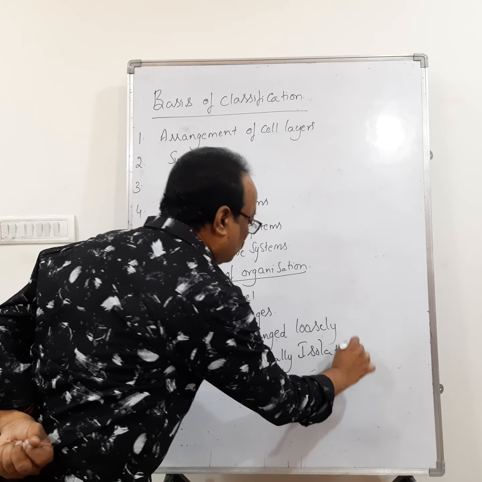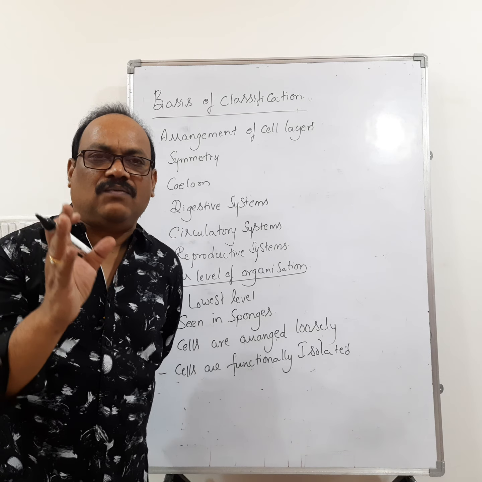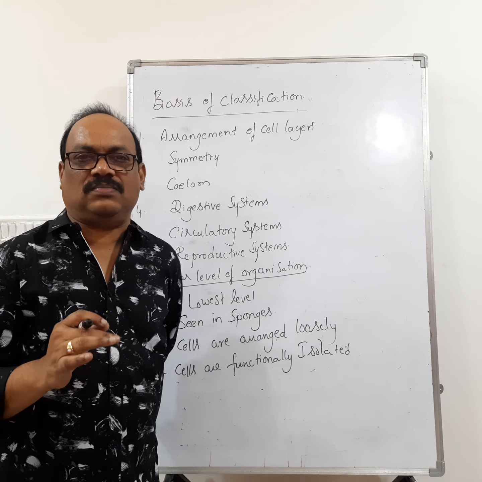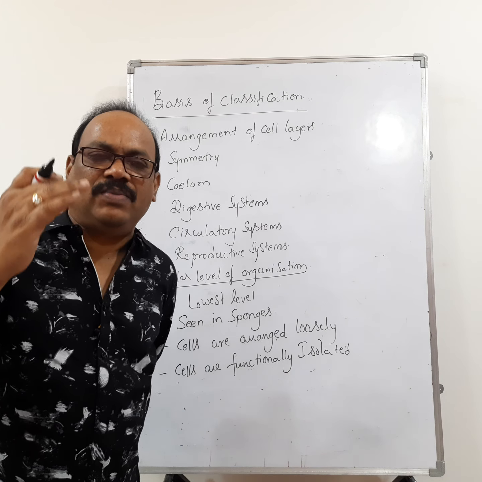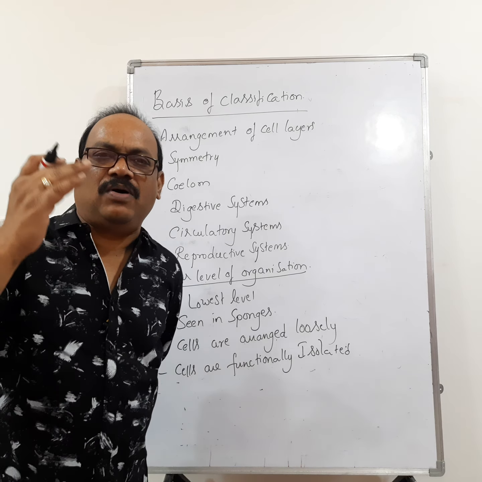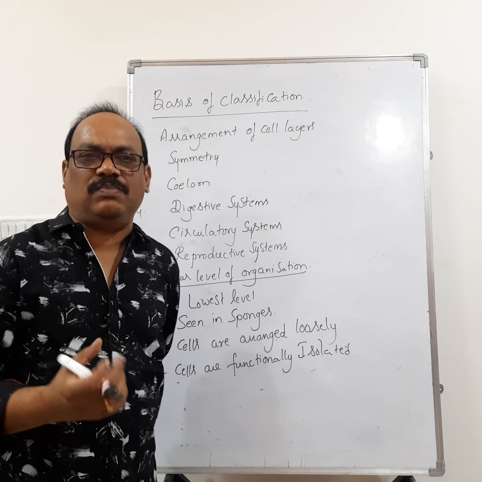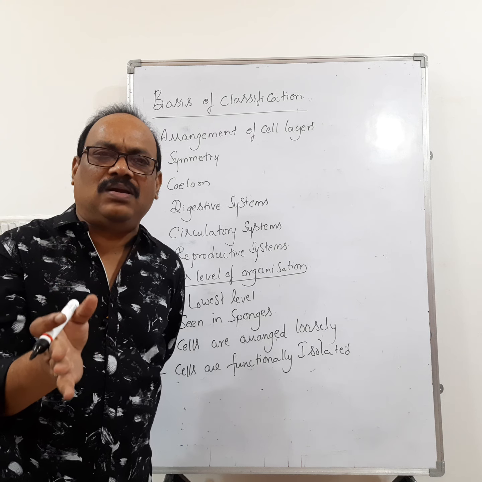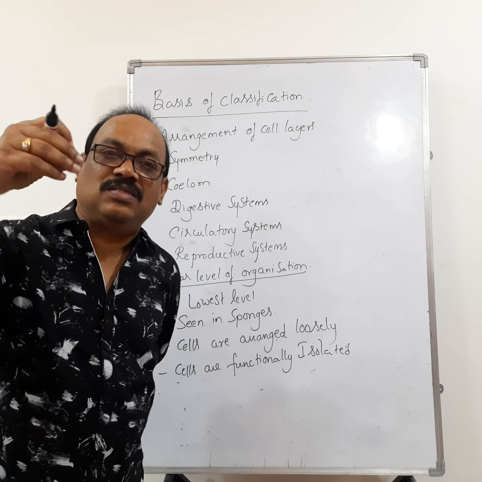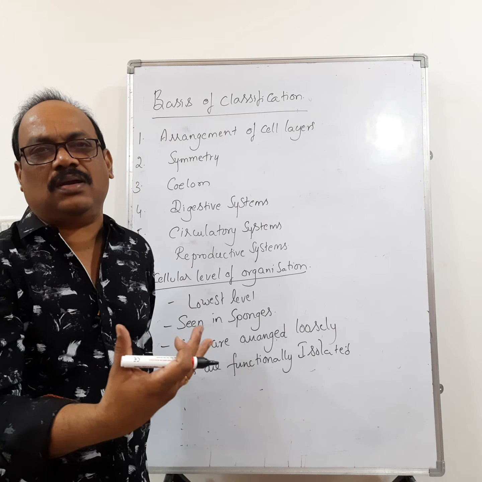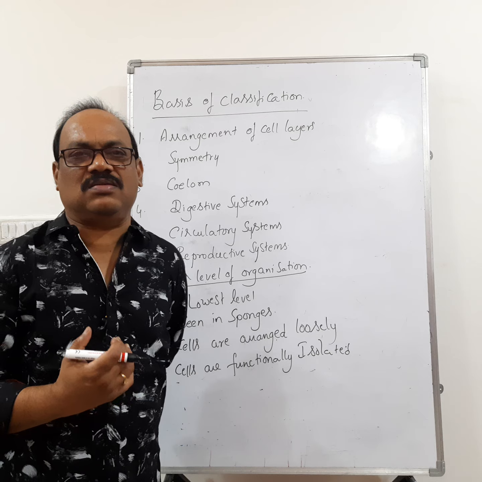That means one cell is performing digestion, one cell is performing excretion, one cell is performing reproduction, and one cell is storing the food materials. The cells are performing completely different functions, and cells performing a similar function cannot be grouped here due to absence of nervous system and sensory system.